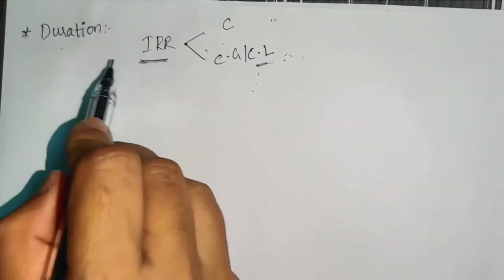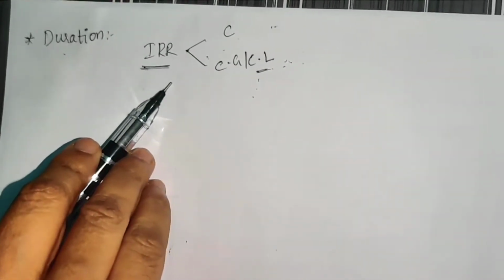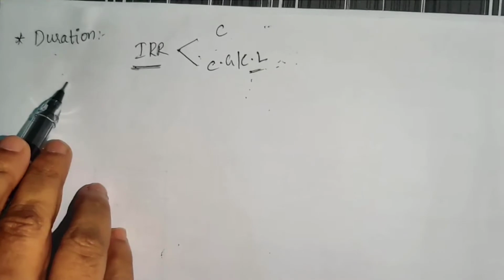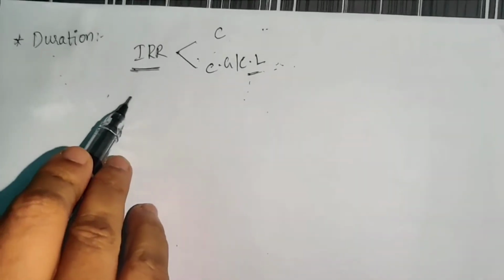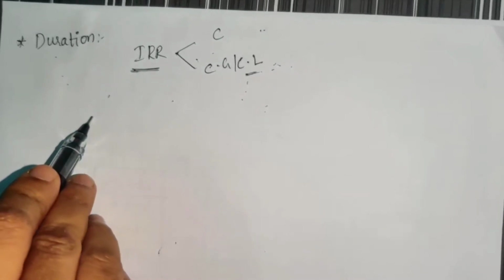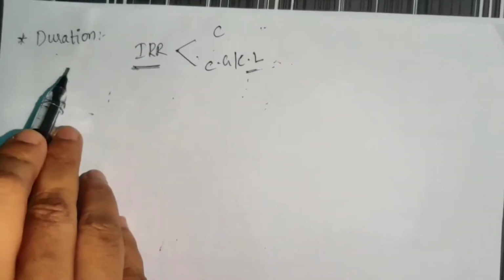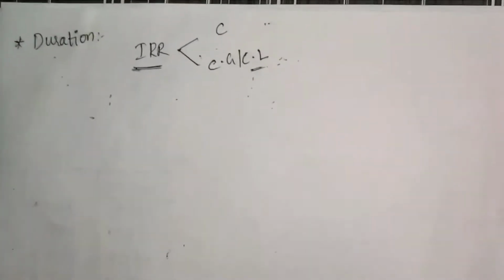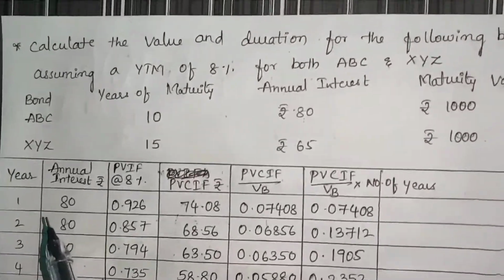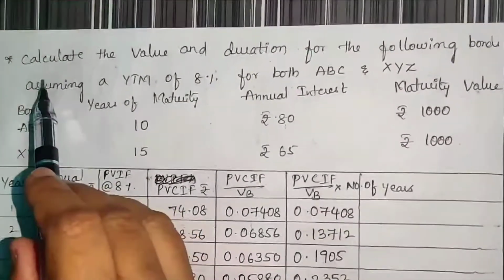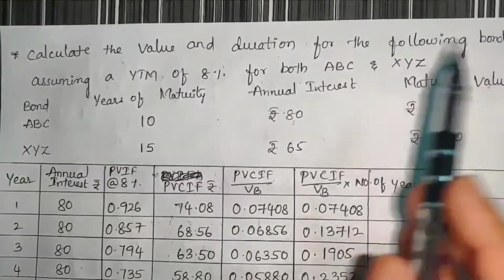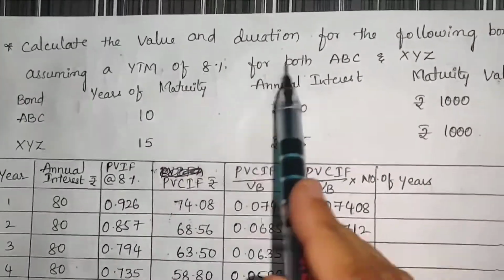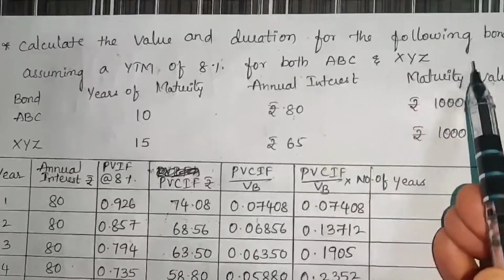So duration speaks about the elimination of interest rate risk, or by what period your interest rate risk will be eliminated. Apart from that, the time period with which you are going to get your investment back is what duration is. So we are going to discuss a problem. Calculate the value and duration for the following bonds, assuming a YTM of 8%, that is KD of 8%, for both ABC and XYZ bonds.